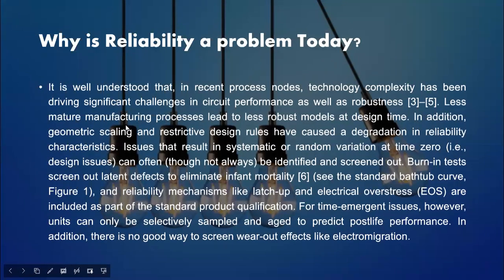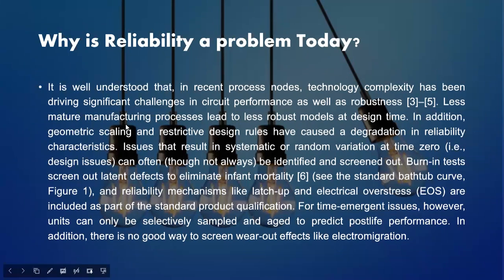Why is reliability a problem today? It is well understood that in recent process nodes, technology complexity has been driving significant challenges in circuit performance as well as robustness. Less mature manufacturing processes lead to less robust models at design time. In addition, geometric scaling and restricted design rules have caused a degradation in reliability characteristics.